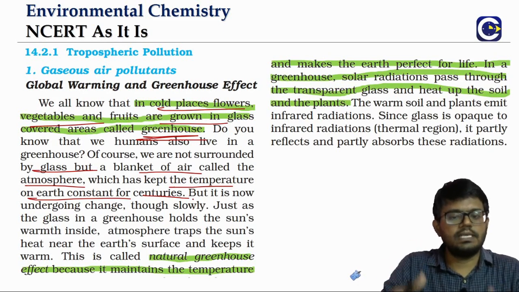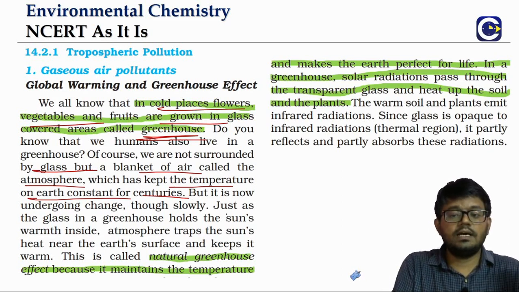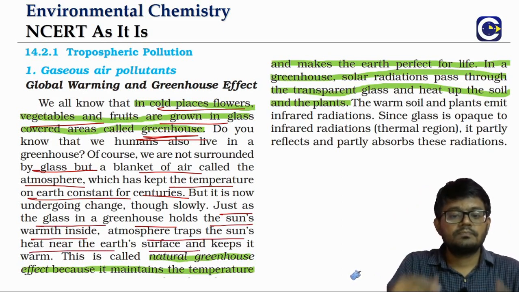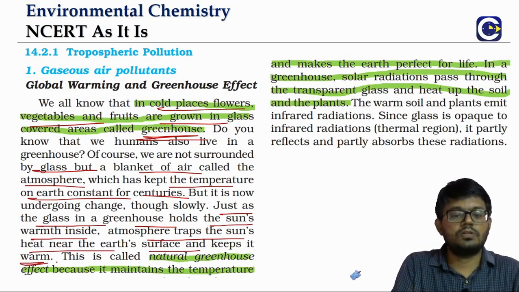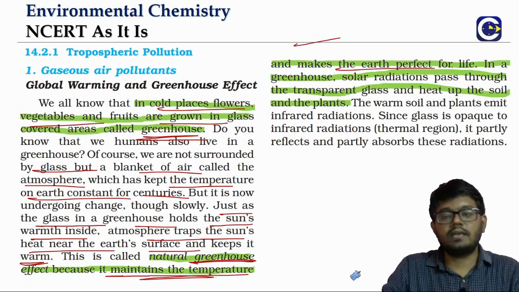But now this is undergoing a change. We'll see what the change is. Obviously, it is the change in the amounts of the greenhouse gases. Just like the glass of the greenhouse holds the sun's warmth inside, the atmosphere traps the heat radiated by the earth and keeps the atmosphere warm. This phenomenon is what we call the natural greenhouse effect, because this is required to maintain the temperature, and that is what makes earth suitable for life.